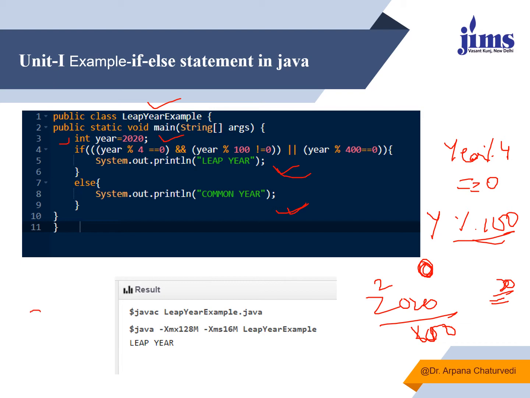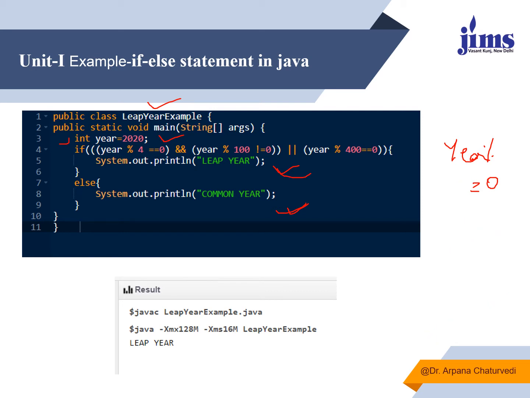Whereas if we take some other year, 2021, the first condition becomes false, it is not divisible by 4, it will not return 0 as a remainder, and it is not a leap year, it is a common year. So here what is shown is how if-else can be used. In case we take input as a non-leap year, it will go to the else part, otherwise it will go to the if part.